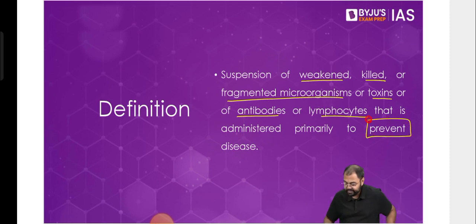So now when it comes to the definition, what we are saying is that either we'll use a microorganism, the pathogen maybe, or something which is very close to that pathogen, or maybe a toxin that is harmful, which the immune system recognizes as not being useful. So something like this will be done, right? In all these cases, vaccines will be used.